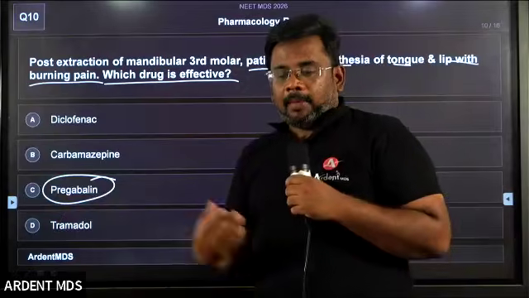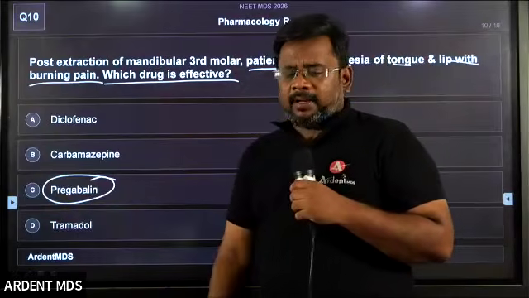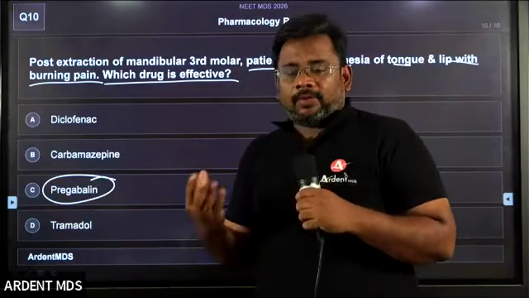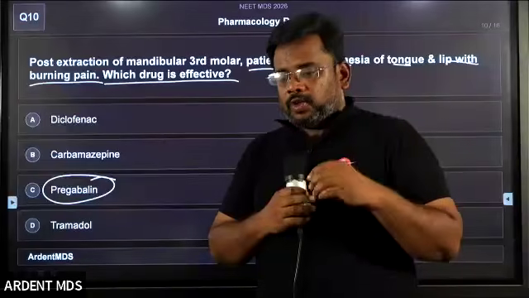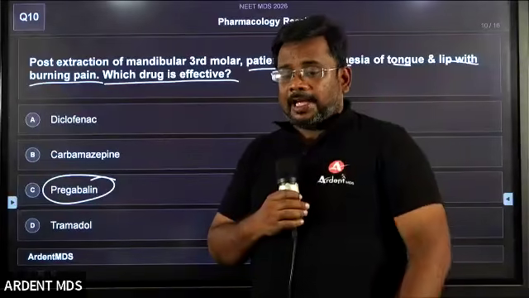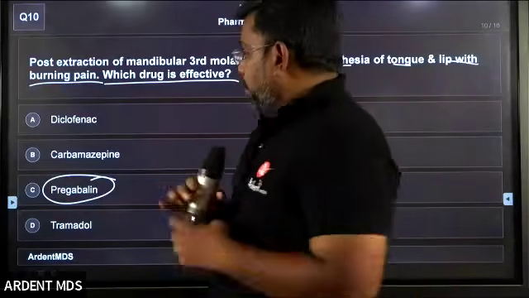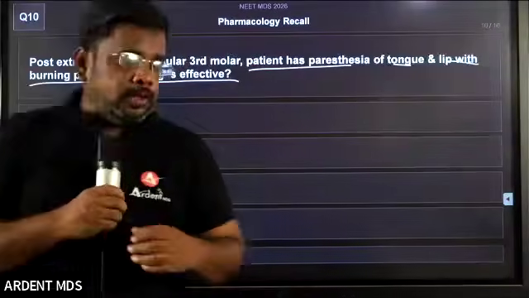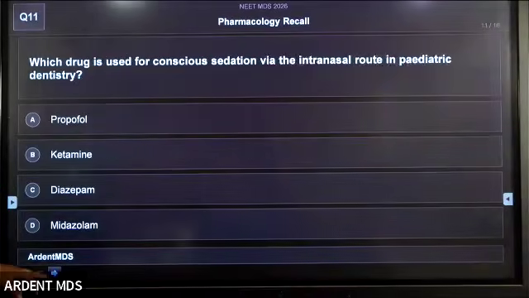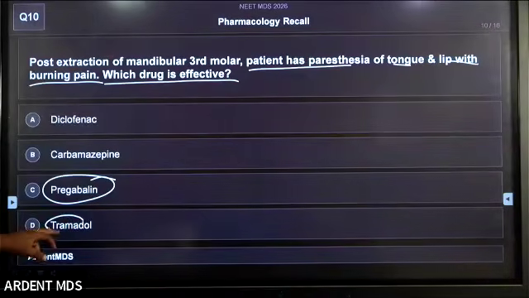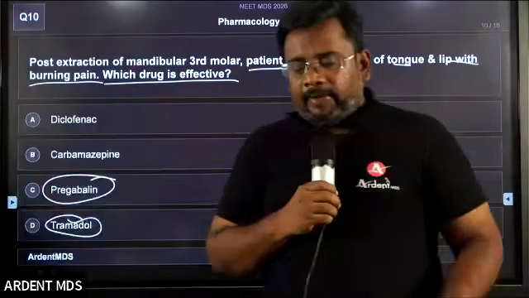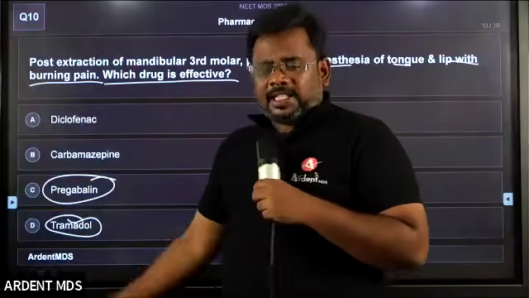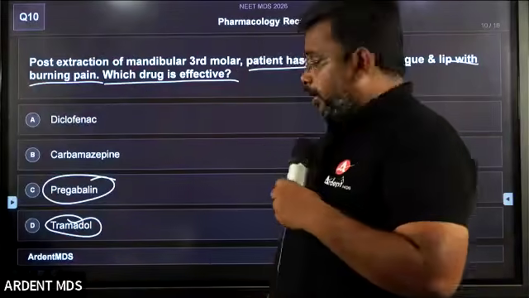Pregabalin. Yes, probably you heard about this drug. Maybe some of you in your family have taken this drug. Pregabalin is a very common drug. Usually it is given for the diabetic patient who has a burning sensation. Yes, students. So coming to the next point, what is tramadol? Tramadol is also used in dentistry. After extraction, if the patient has severe pain, we can give this tramadol. It is an opioid category of drug only.